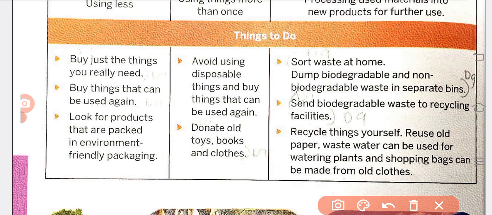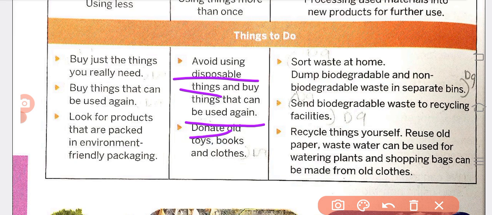Avoid using disposable things and buy things that can be used again. We should avoid disposable things. We should not buy disposable things; we should buy things that are used again and again. Donate old toys, books and clothes.